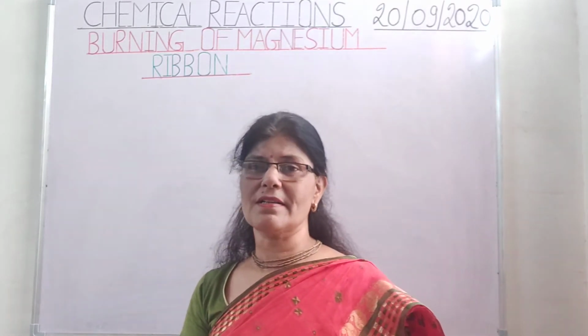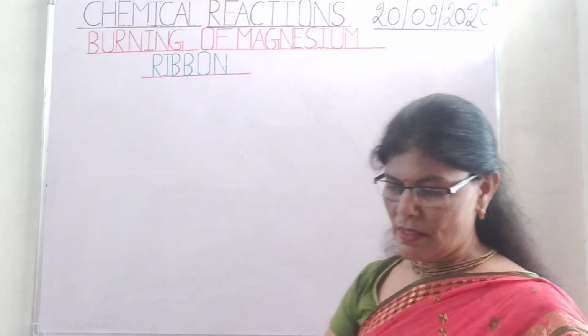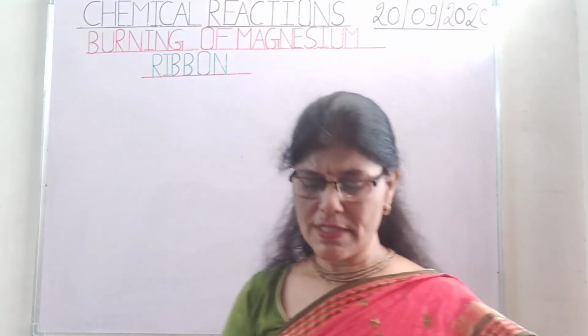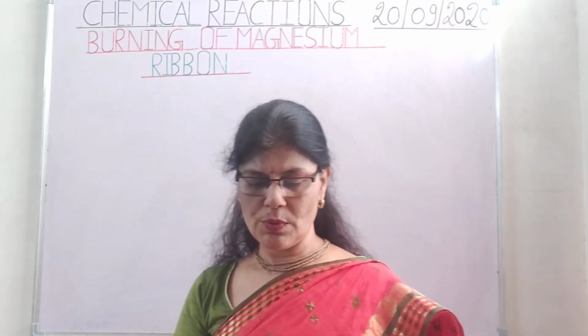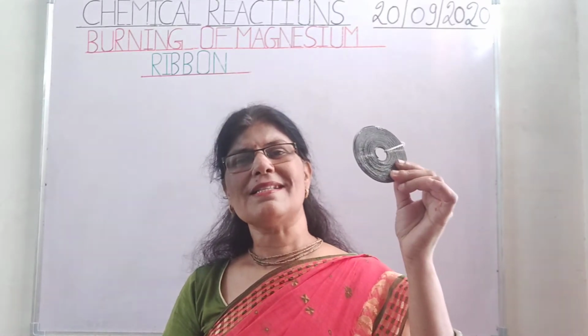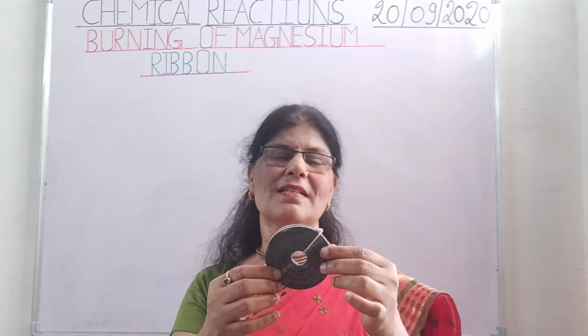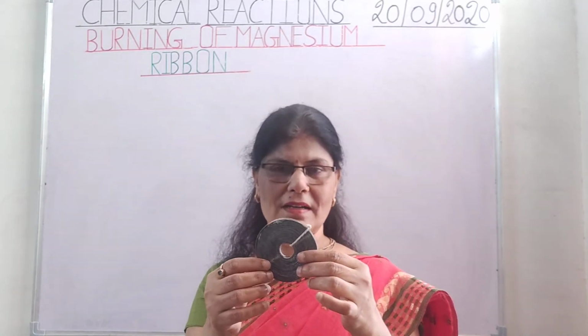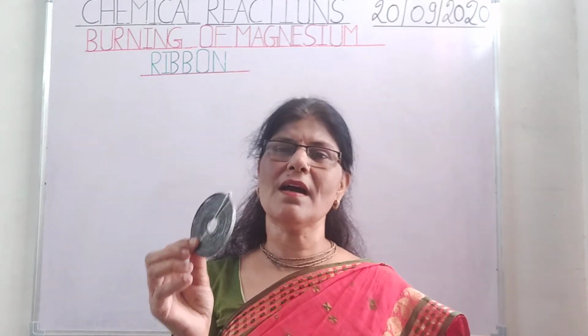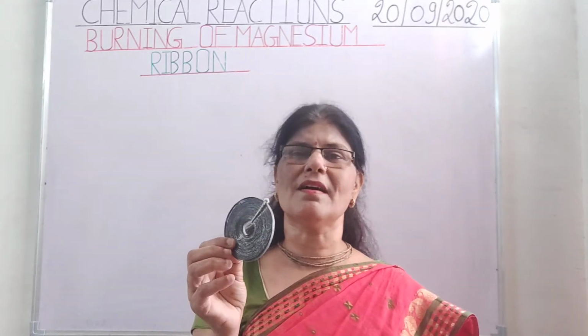So today we are discussing the burning of magnesium ribbon. I am going to show you an activity for this, how the burning of magnesium takes place. So children, this is a magnesium ribbon, which is light silvery white in color. Magnesium is a metal. It is a moderately hard metal.